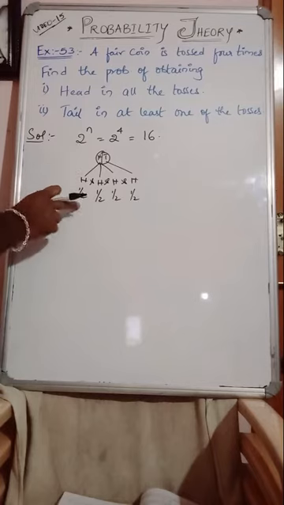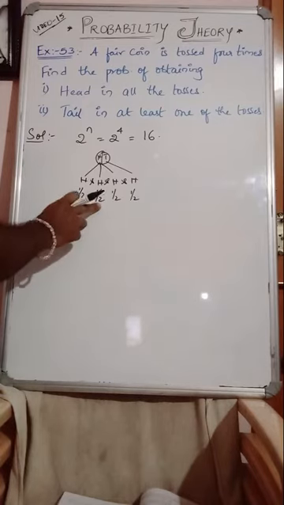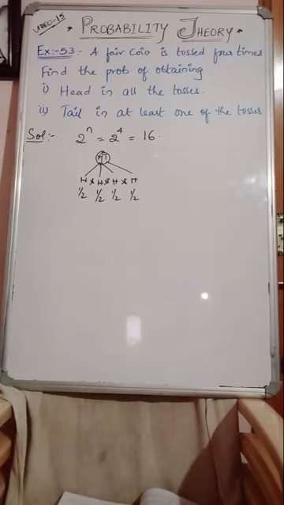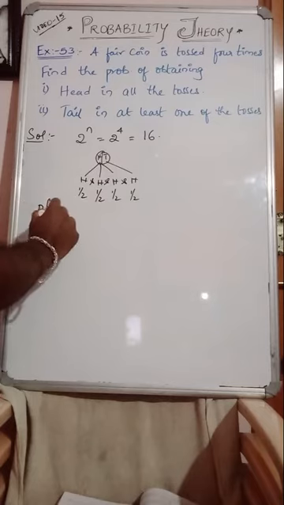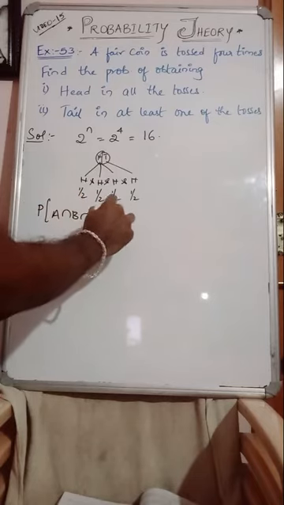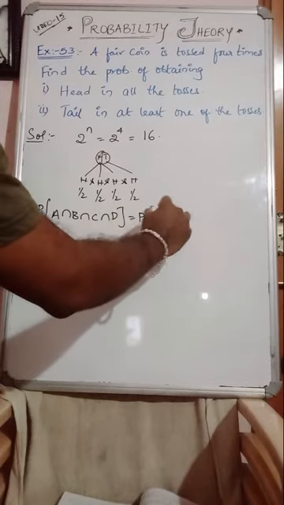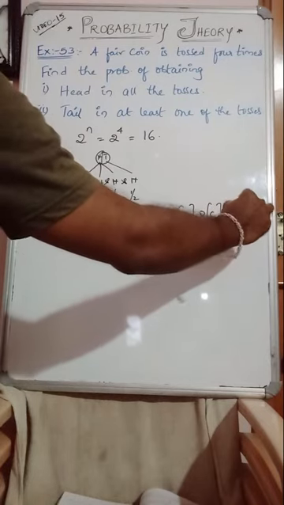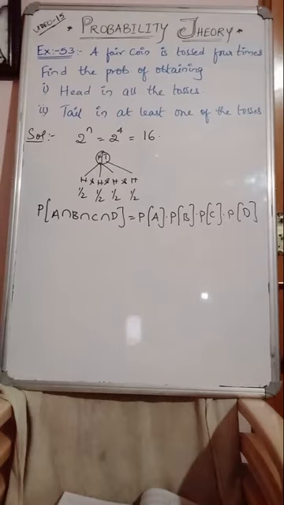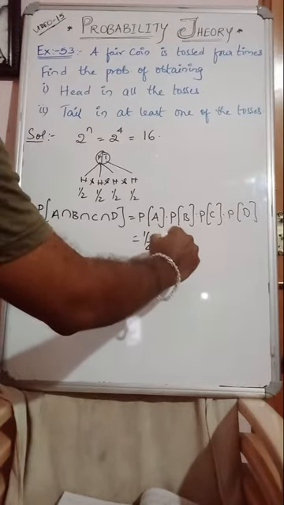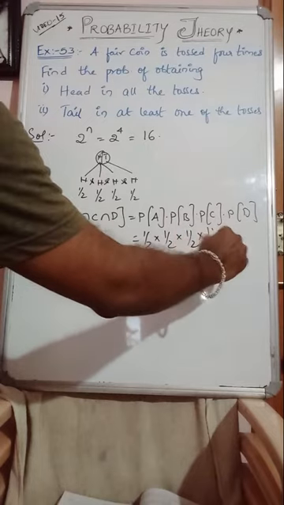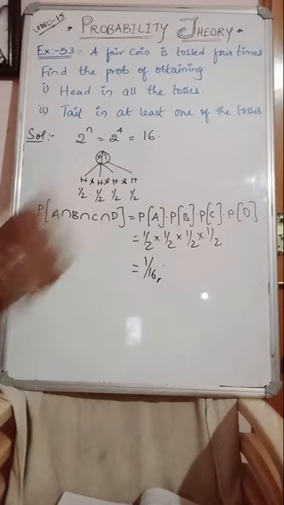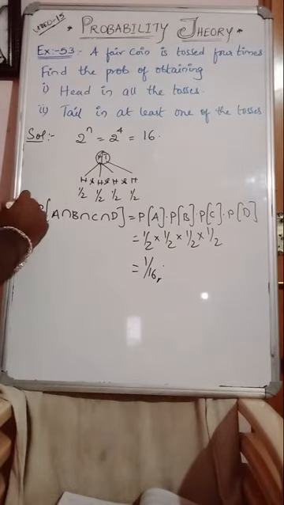First time when you toss the coin, getting head is 1 by 2. Second time when you are tossing the coin, getting head 1 by 2. Third time 1 by 2. Fourth time 1 by 2. Clear? 4 different times you are tossing. That means probability of A intersection B intersection C intersection D is nothing but P of A into P of B into P of C into P of D. Got it? Just multiply all those: 1 by 2 into 1 by 2 into 1 by 2 into 1 by 2. So what would be the answer? 1 by 16. This is question number 1.